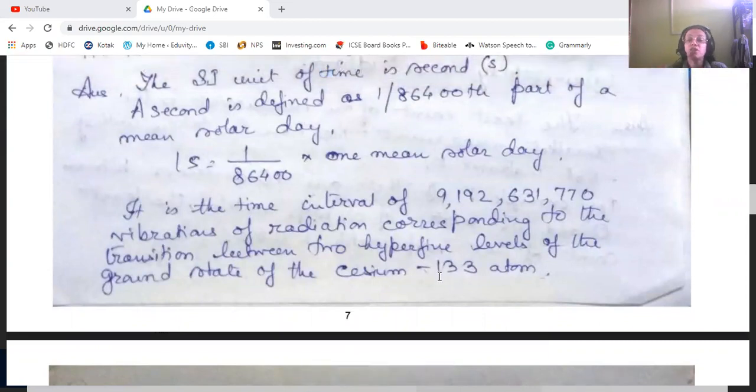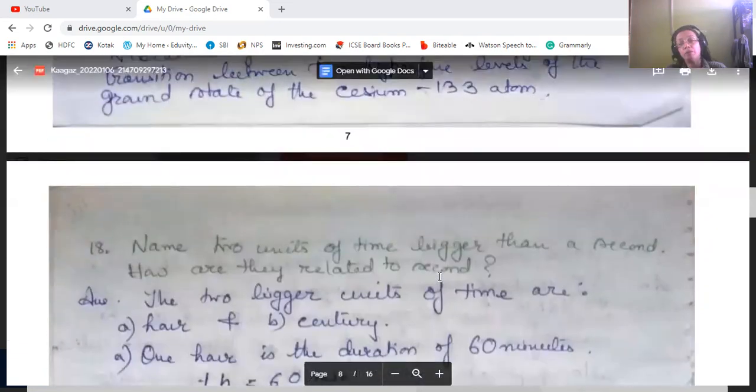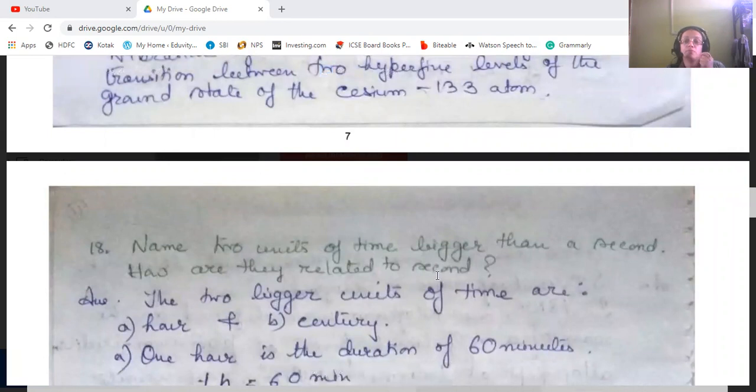So in the ground state, when cesium-133 atom is bombarded, it will vibrate, it will create some radiations that vibrate, and the time interval between the vibrations would be 9,192,631,770, and that is the second. That is the definition of second also. So these figures, you need to memorize by writing them down.